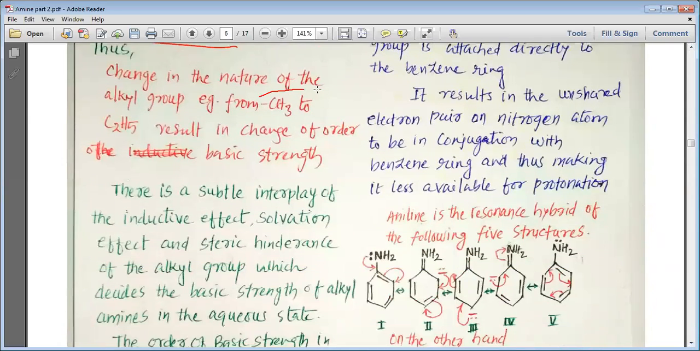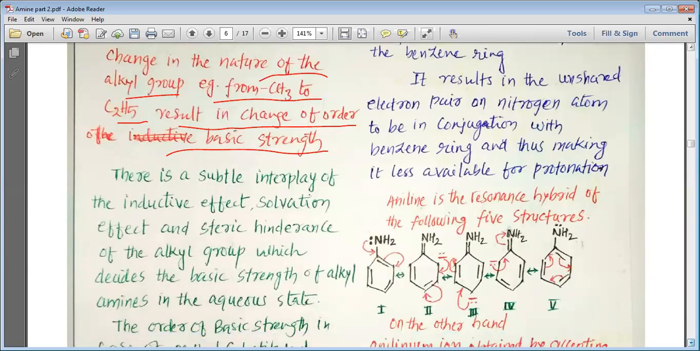Thus, change in the nature of the alkyl group, for example from CH3 to C2H5, results in the change of the order of the basic strength. So the third factor, which is known as steric hindrance, also comes into play when we are talking about the basicity of amines. As the number of carbons increases, the steric hindrance also increases, and thus this steric hindrance also affects the basicity of the amines.